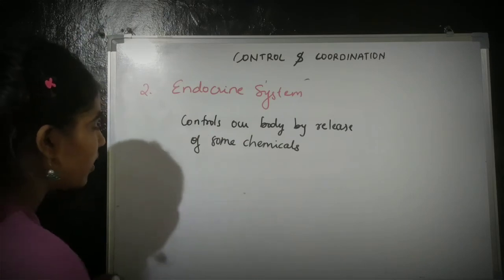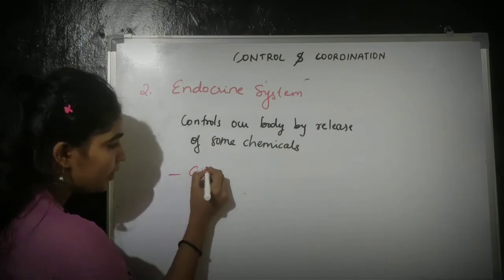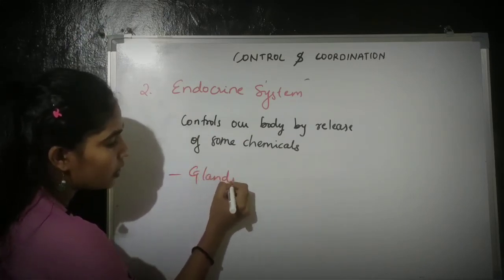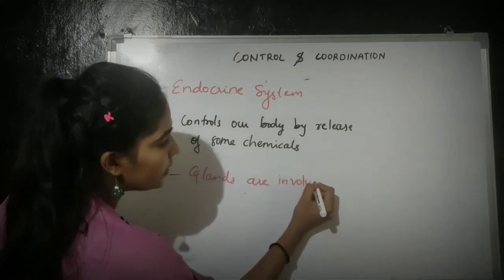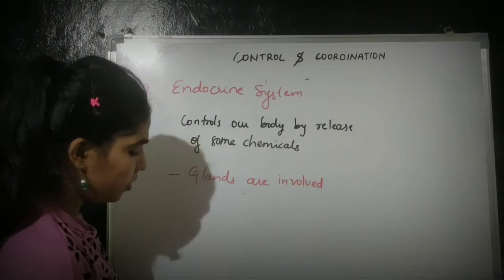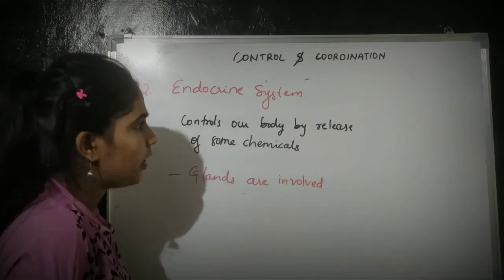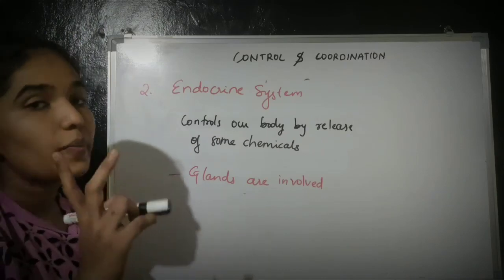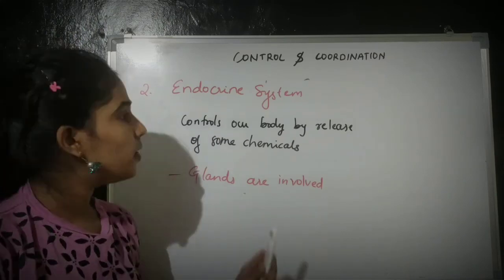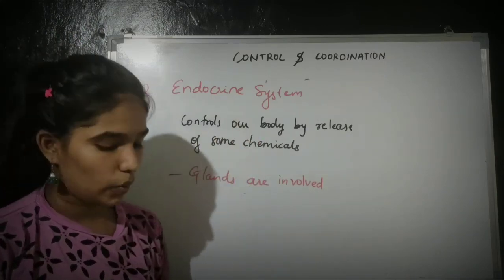Here glands are involved. Which glands? For example, the pituitary gland, thyroid gland, etc. So the two types of system: first is the nervous system and the second one is the endocrine system.